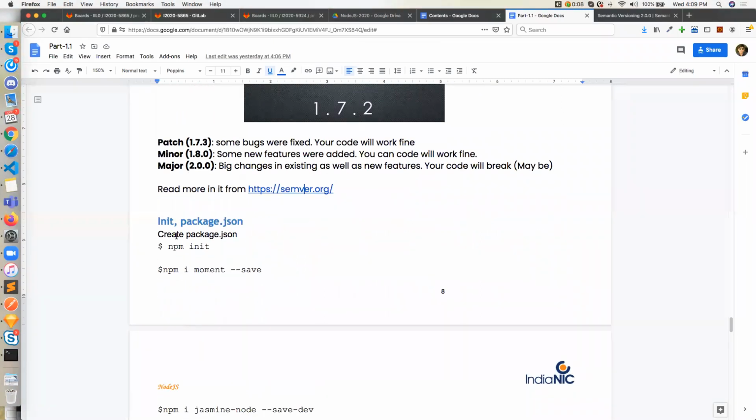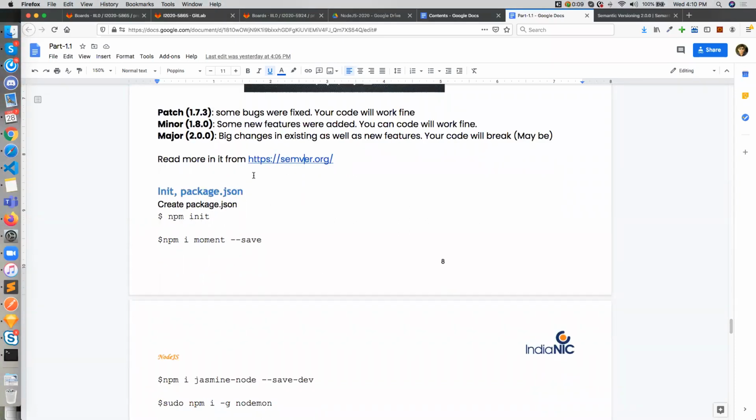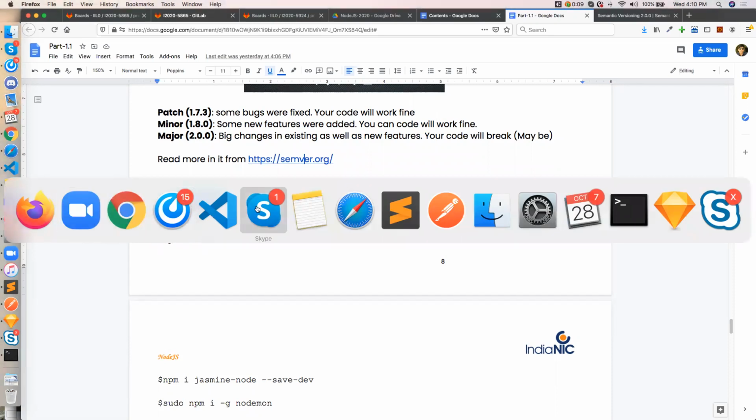So now we will know how package.json works, how package.json plays a vital role in your applications. Especially, package.json is used to contain how to start your project, which file is going to initiate your project, what are the dependencies you require in your project, what are the dependencies of all packages you are going to use, and what are the development dependencies. Everything you can maintain through package.json. So let's see how we can create package.json.